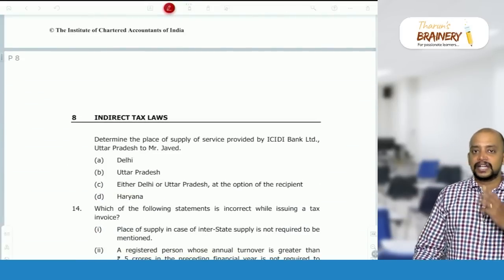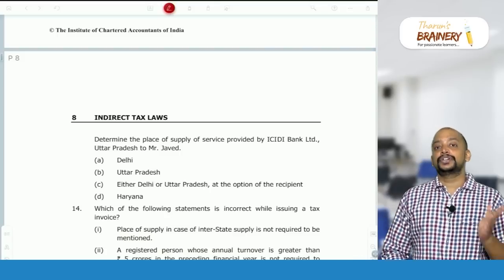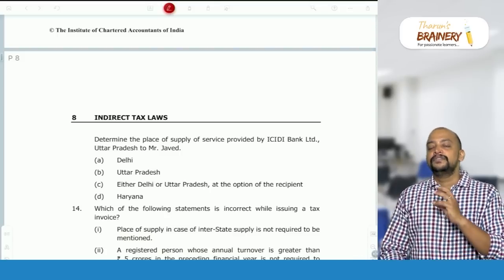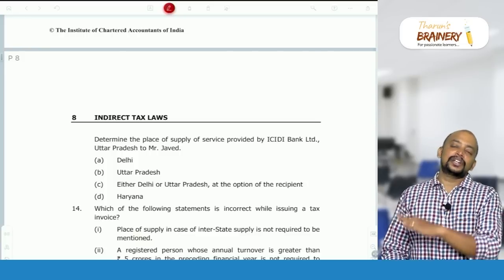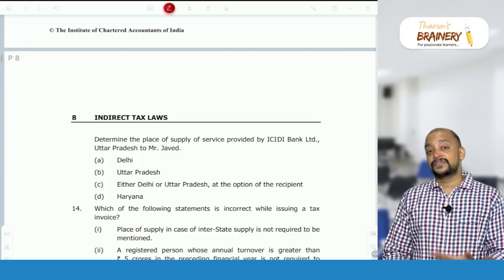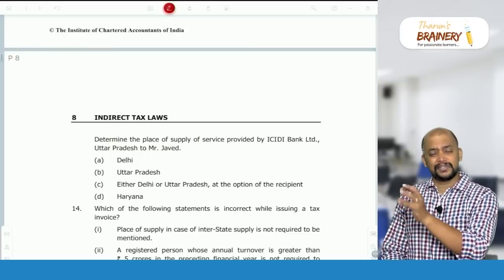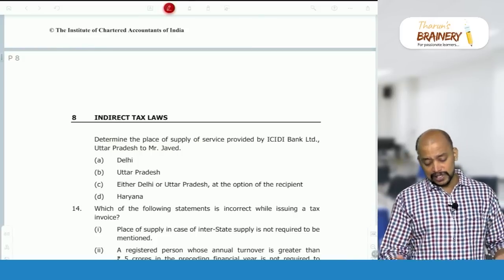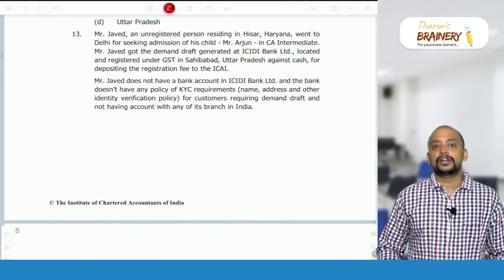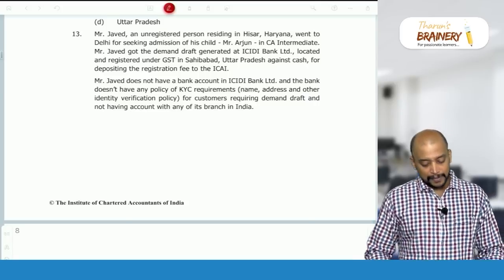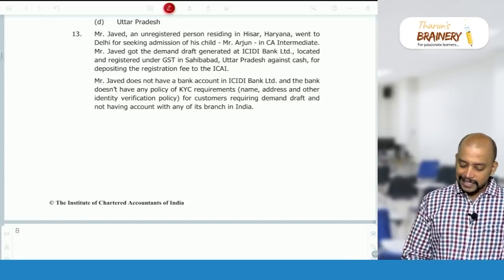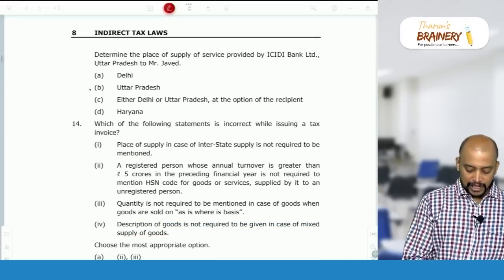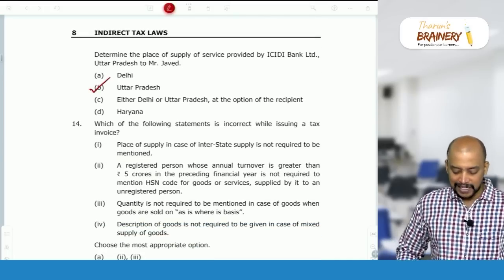So in case of banking and other financial services, under section 12, because both are located in India, the bank in India and the recipient also in India, we will take the general provisions. Only for section 13 will we take the location of the supplier, and that too if it is provided to account holders; otherwise we take the general provisions. As per the general provisions, we take the location of the recipient. But here the recipient's location is not known in the records of the supplier, so the location of the supplier will be taken. Where is ICIDI Bank located? In Ghaziabad, Uttar Pradesh. Therefore Ghaziabad, Uttar Pradesh will be taken as the place of supply in this case.